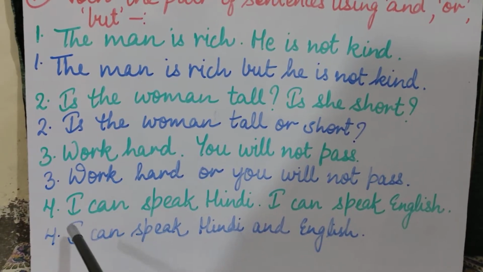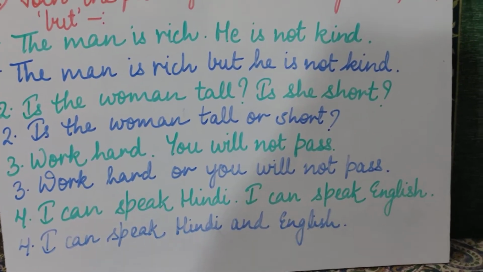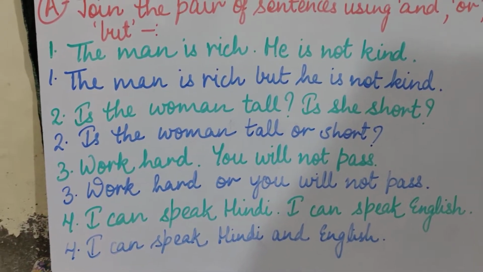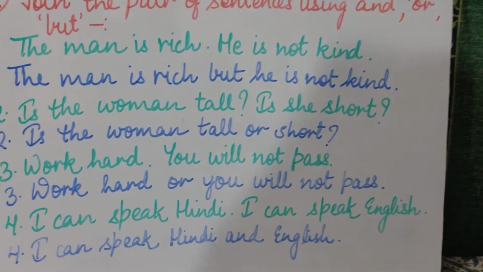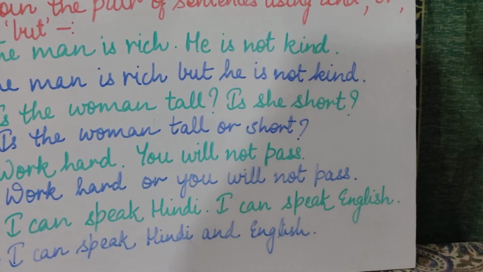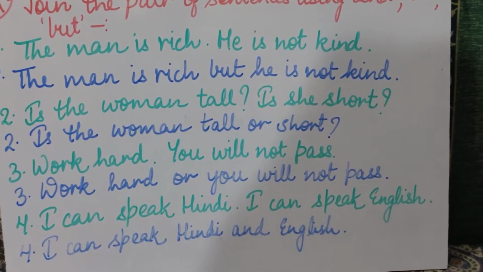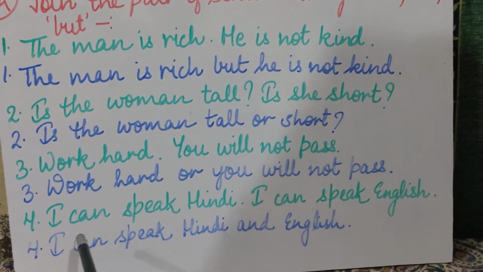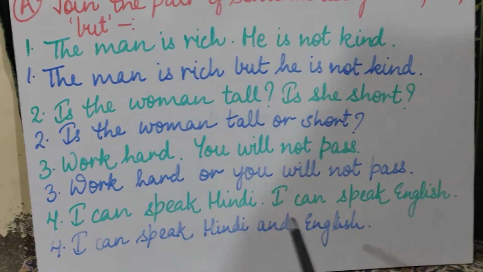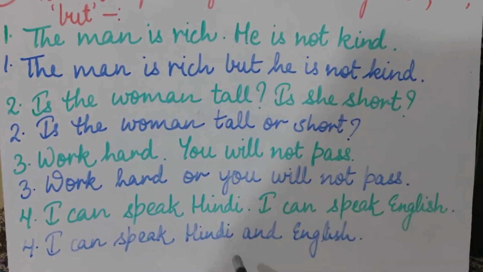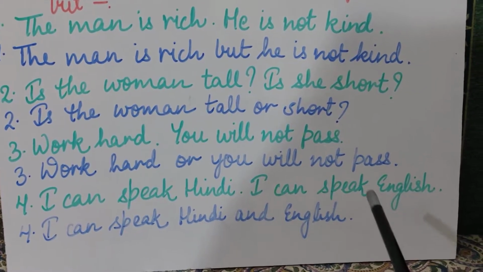Clear? Coming to the fourth sentence, I can speak Hindi, I can speak English. अब here we are talking about only one person, that is I. Okay, अब मैं हिंदी भी बोल सकती हूँ, मैं इंग्लिश भी बोल सकती हूँ. So I know both the two languages. Okay, now when I know both the two languages, then how will I merge these two sentences into one? By adding and as a conjunction. I can speak Hindi and English.